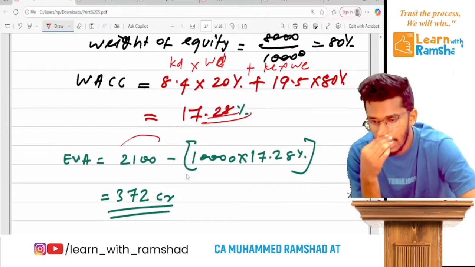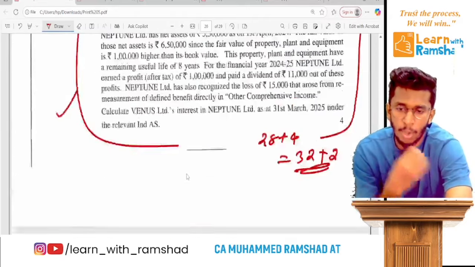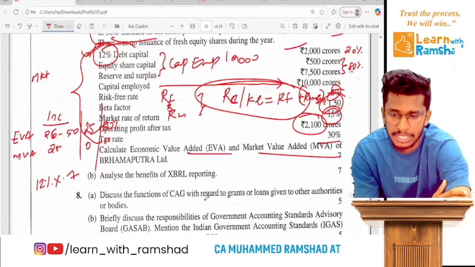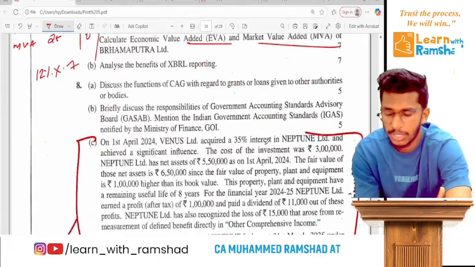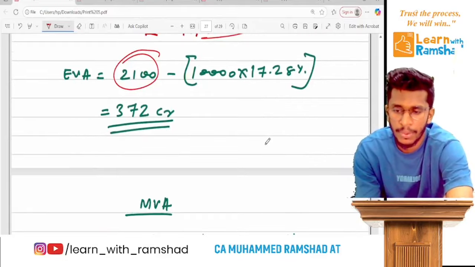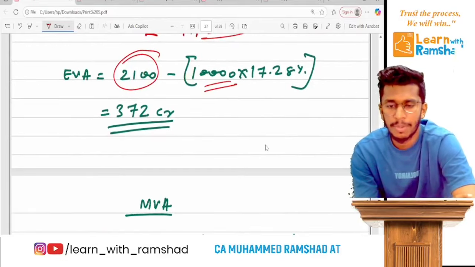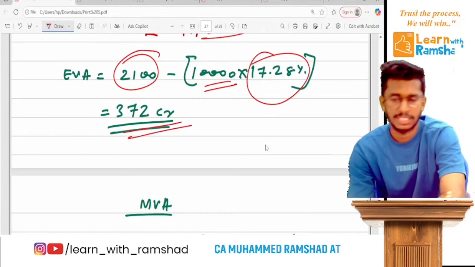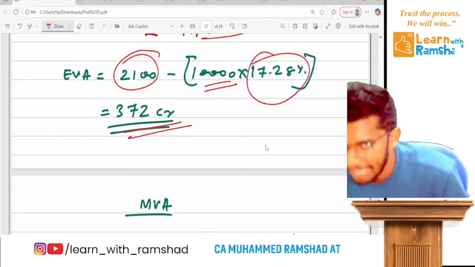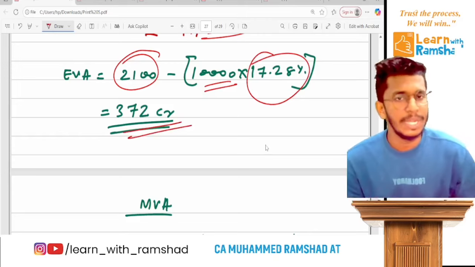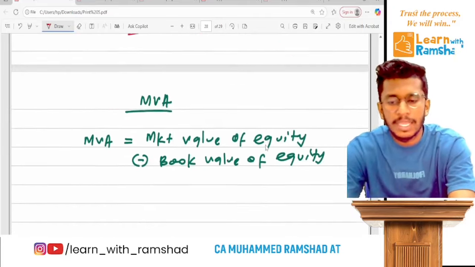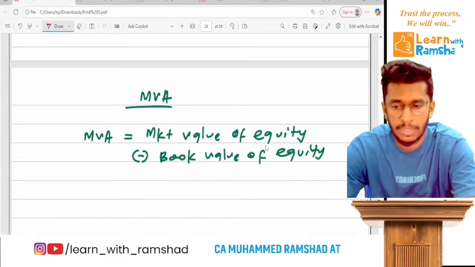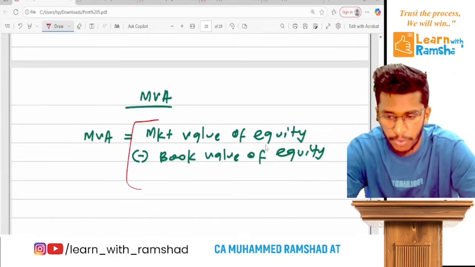So here NOPAT, operating profit after tax, is how much? 2,100. Now this is capital employed into weighted average, you will get this 372. So EVA calculation is extremely easy here, but market value added can be calculated by using this formula.